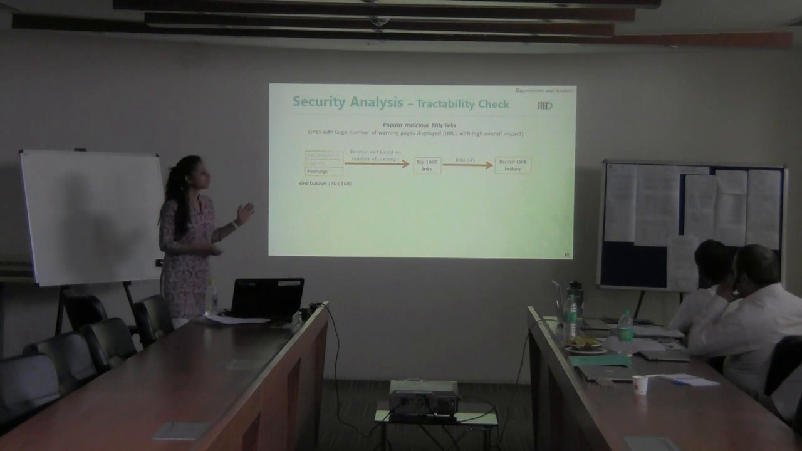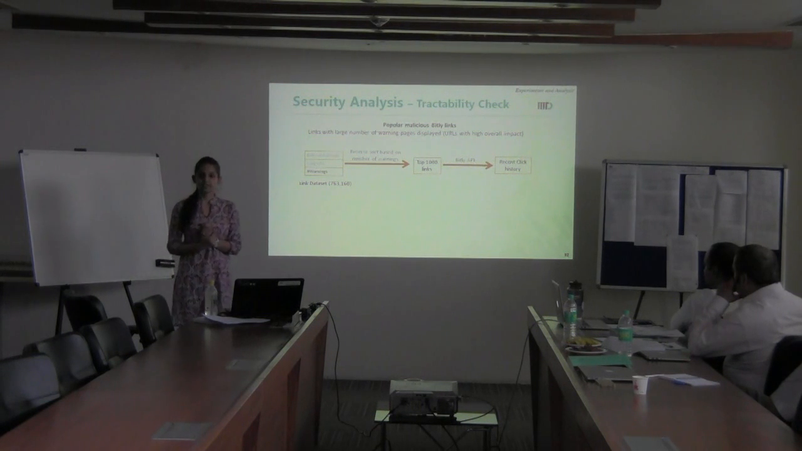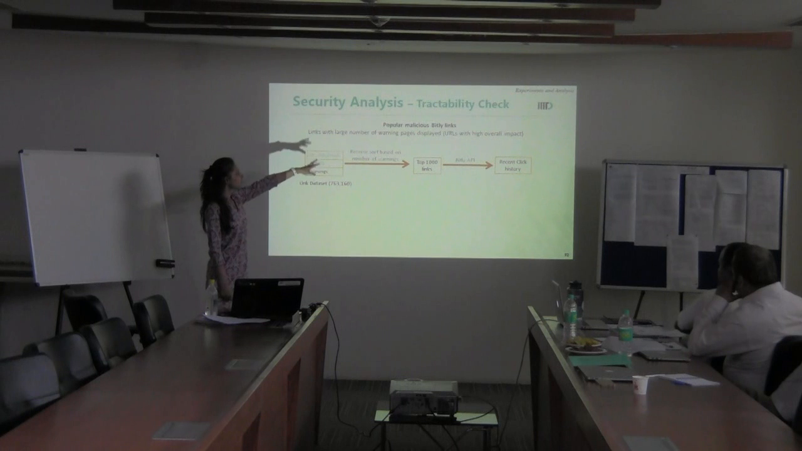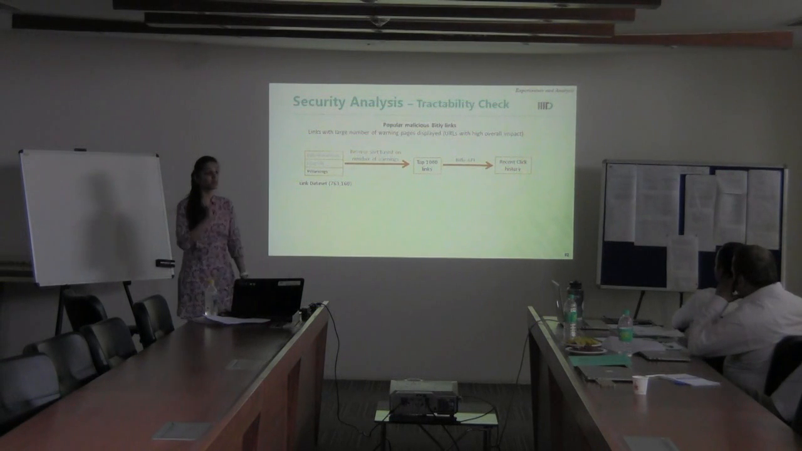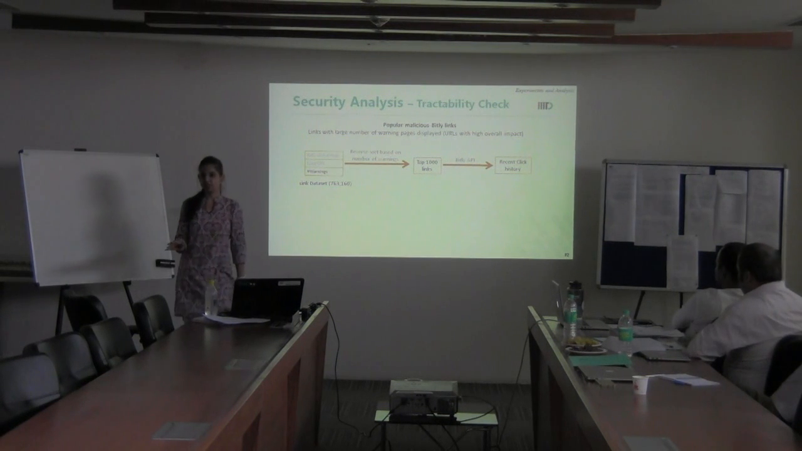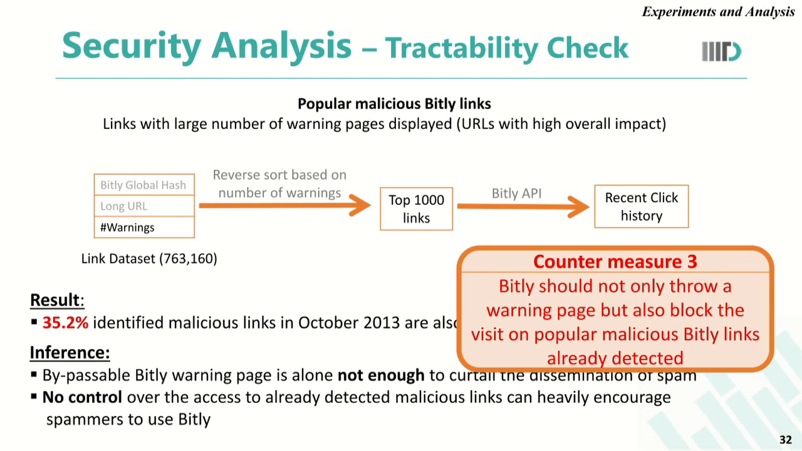Moving ahead, after we identified this extreme delay in identification of such accounts, we also did a tractability check. This check was done to see the complete picture from a third perspective, that is, how effective Bitly's warning page is to actually curtail the problem of spam. We only did this study for popular malicious Bitly links. We defined popular malicious Bitly links as the ones with a large number of warning pages in that dataset. For this, we reverse sorted our link dataset on the number of warning pages and extracted the top 1,000 such links. We then used the Bitly API to collect their recent click history.